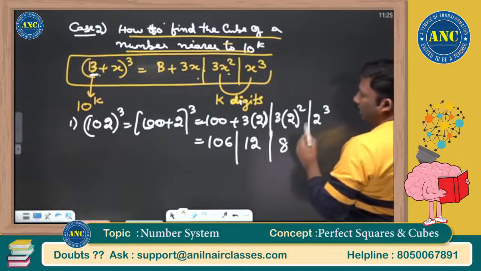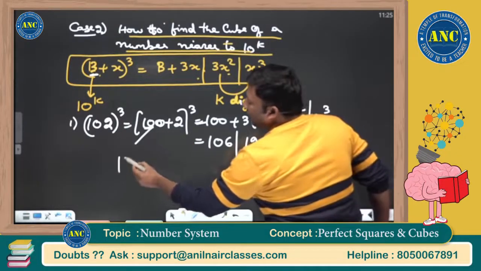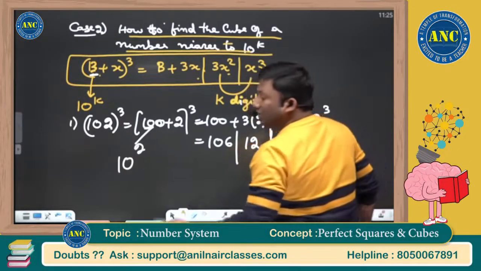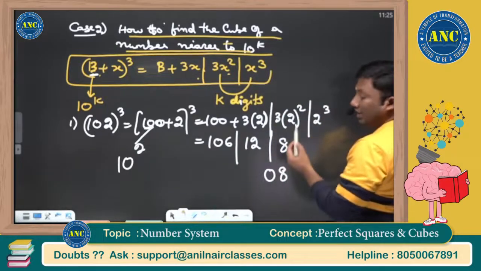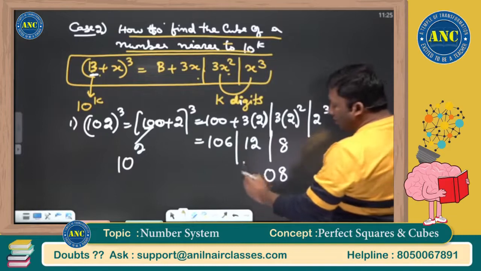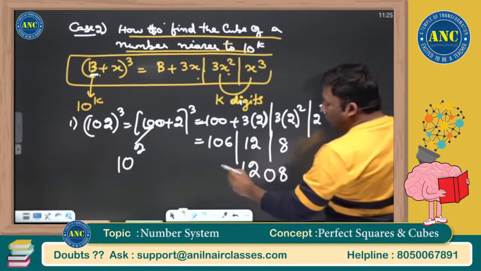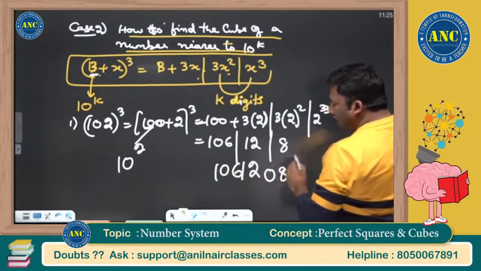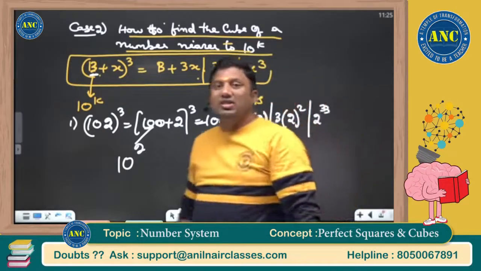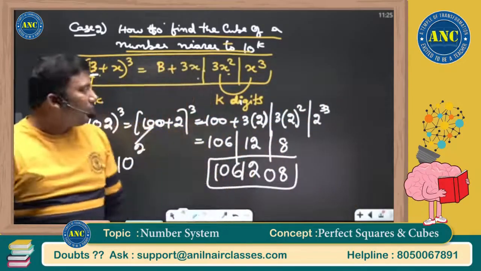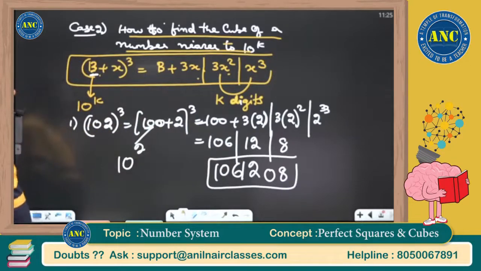100 is of the form 10 square. If the power of 10 is 2, the last two places should have 2 digits. 8 in a 2-digit format is 08. It is 12 and it is 106. The last two places should take the number of digits equivalent to the power of 10. Right?